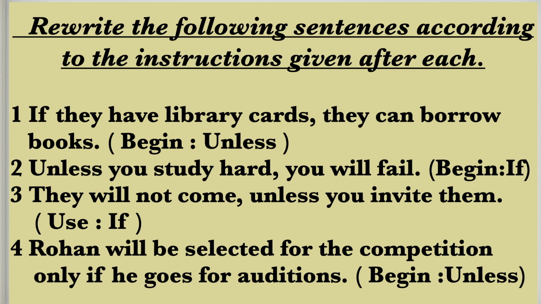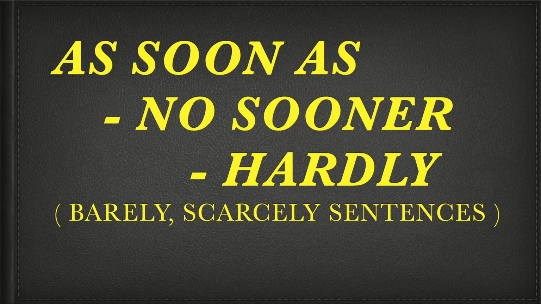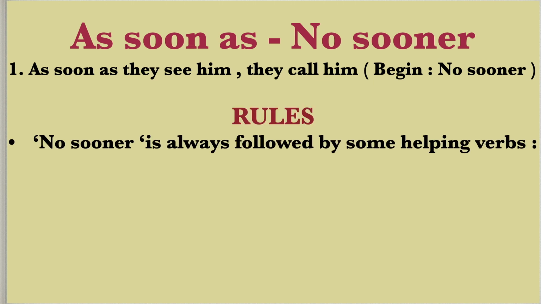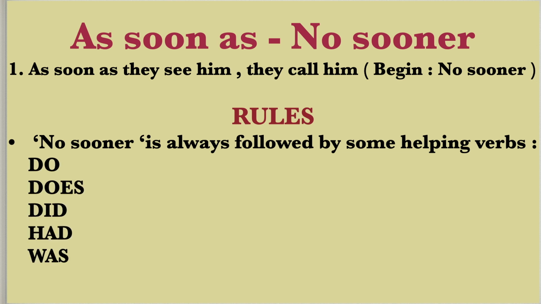Let's do no sooner, as soon as, hardly sentences. See the sentence displayed on your screen. I'll read it for you. As soon as they see him, they call him. Instruction is in the bracket, begin no sooner. Students, while framing no sooner sentences, keep this rule in mind that these words no sooner are always followed by some helping verb. Which helping verbs? They could be do, does, did, had, or was in some cases.